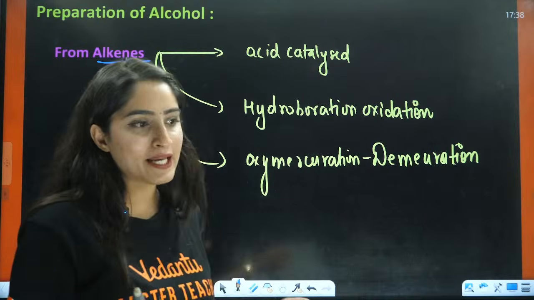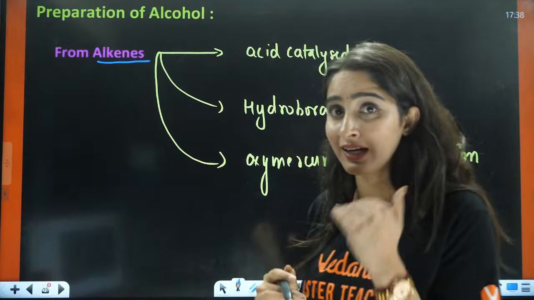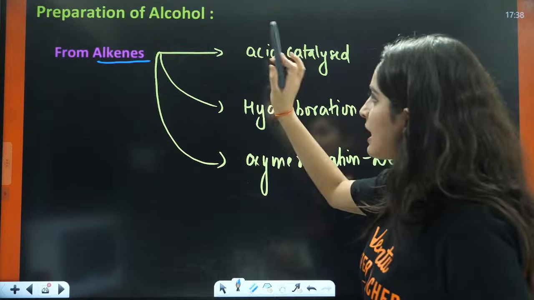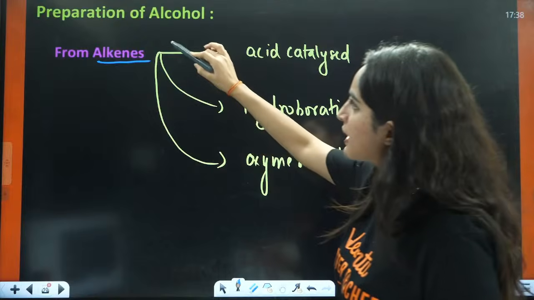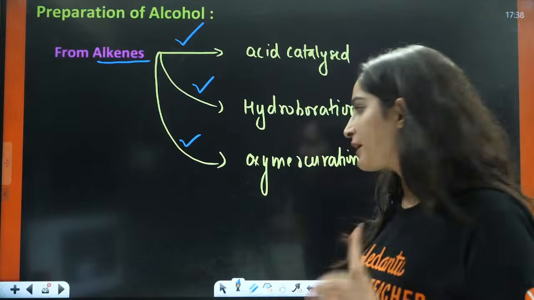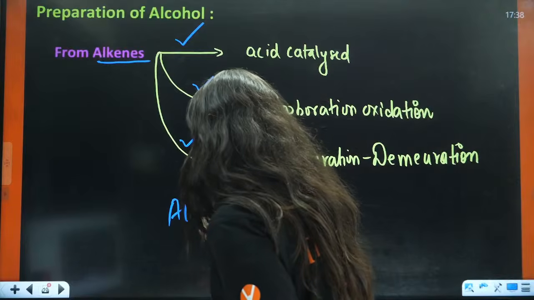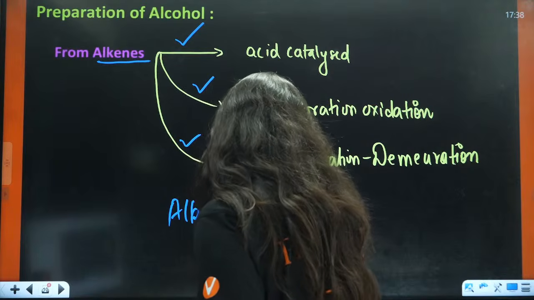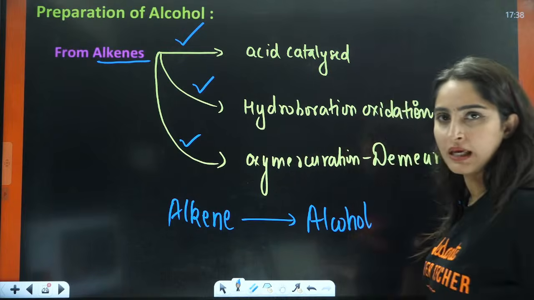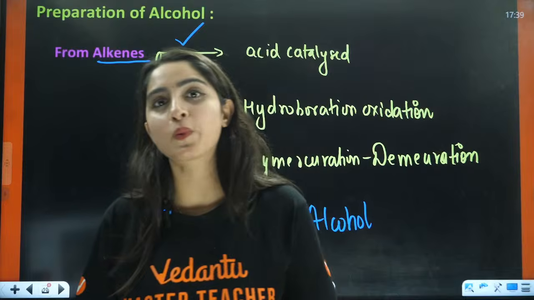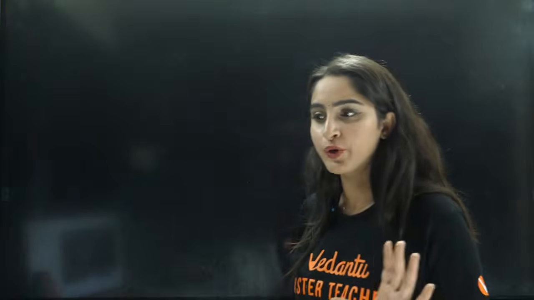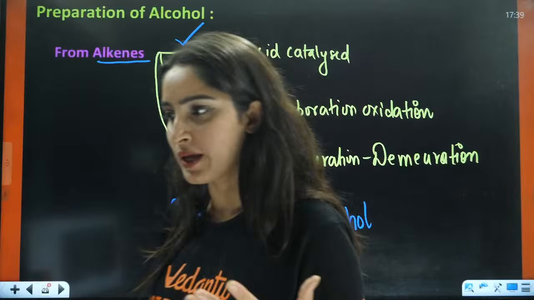Now, I'll tell you the mechanism, then I'll tell you directly with the trick how to prepare the product. Sometimes this will have a different rule, this will have a different rule. But in all these cases, you will prepare alcohols from alkenes. You will prepare the same thing, but the way it is prepared is different and sometimes the product is also different. So we'll do some questions also based on this.